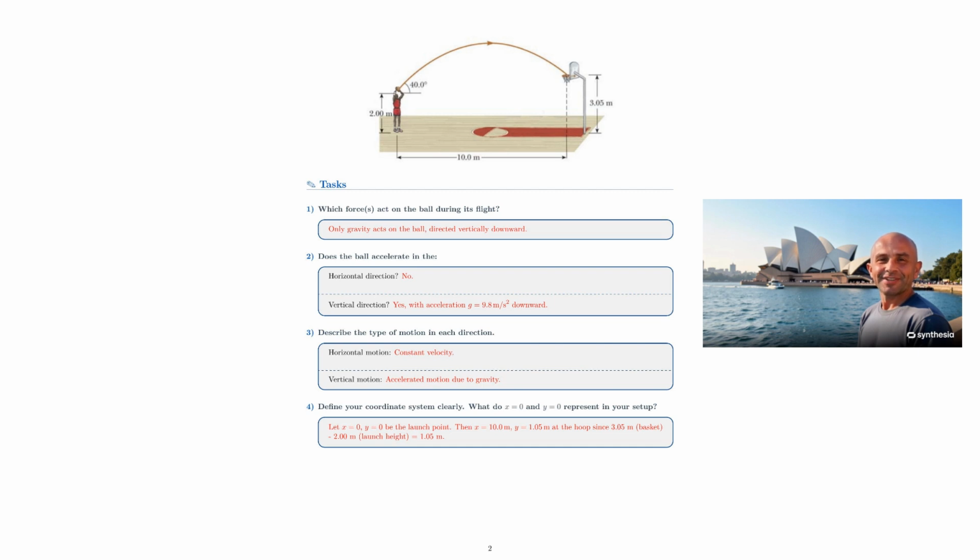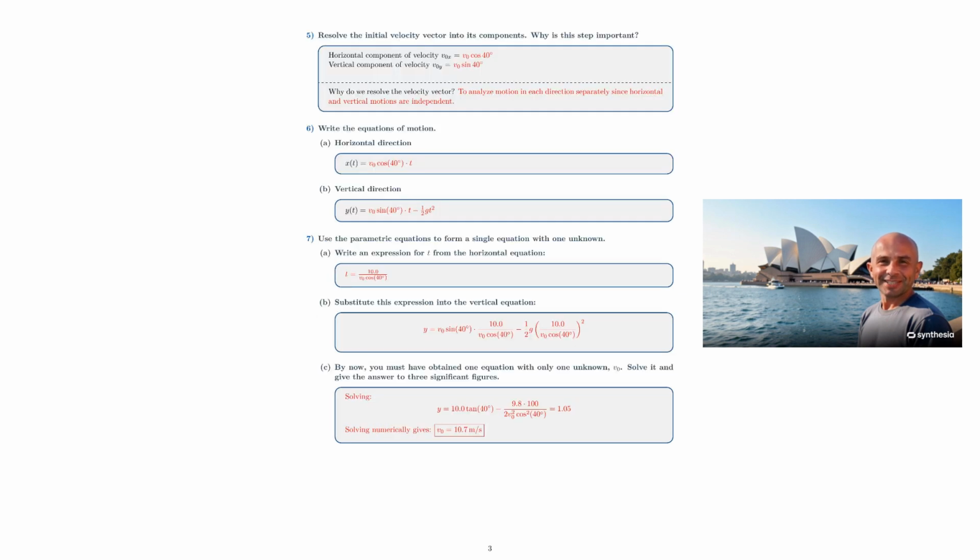4. Define your coordinate system clearly. What do x equals 0 and y equals 0 represent in your setup? Let x equals 0, y equals 0 be the launch point. Then x equals 10.0 meters, y equals 1.05 meters at the hoop, since 3.05 meters basket minus 2.00 meters launch height equals 1.05 meters.